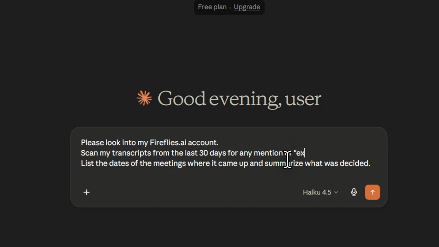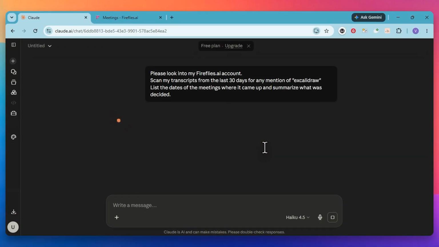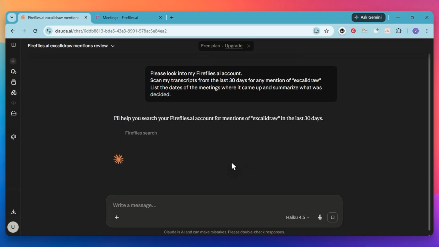After you hit enter, you will be provided with a clear list of meeting dates where that topic came up along with a concise summary of exactly what was decided or discussed. This eliminates the need for manual note-taking and ensures that no important action items ever fall through the cracks again.